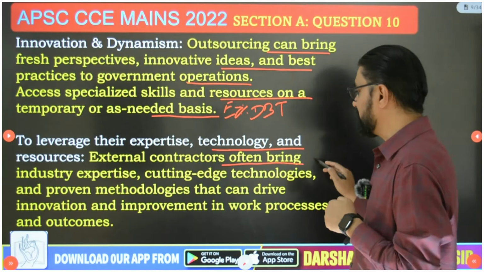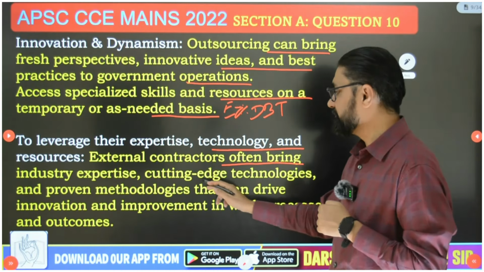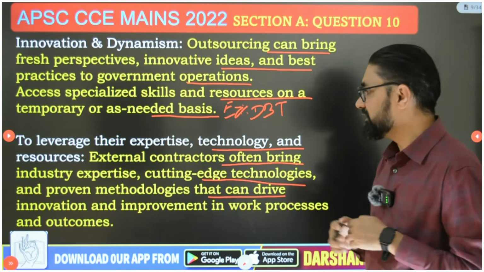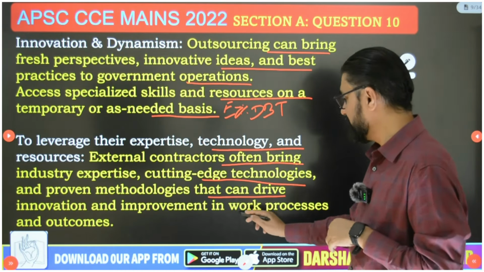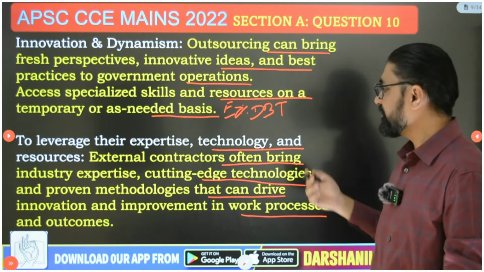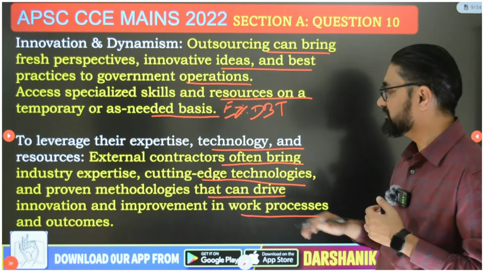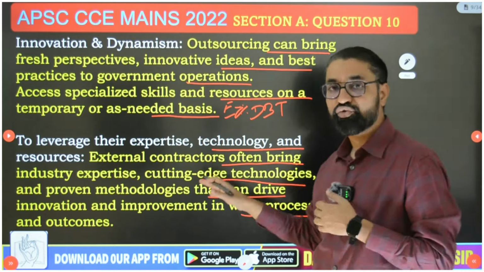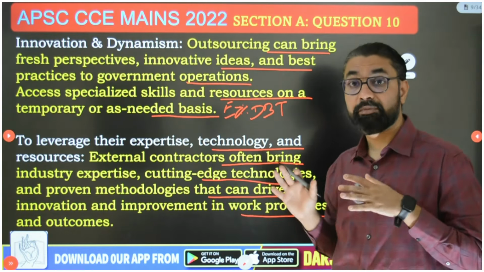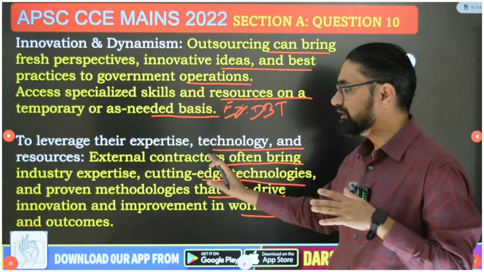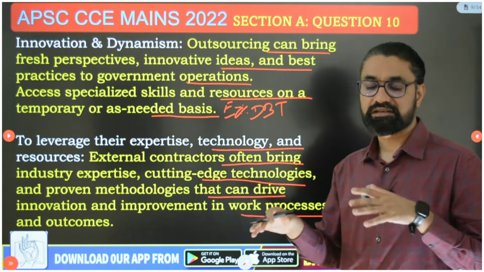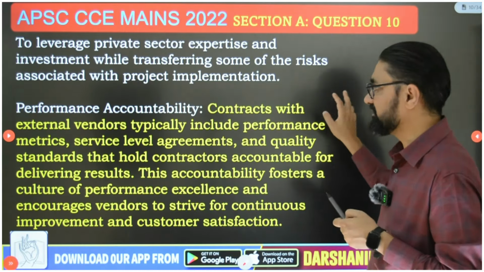So external contractors often bring industry expertise, cutting edge technologies and proven methodologies that can drive innovation and improvement in work processes and outcomes. Only by participating with the private sector can government understand how to use this industry expertise, cutting edge technology, new methodologies of doing business in government operations.